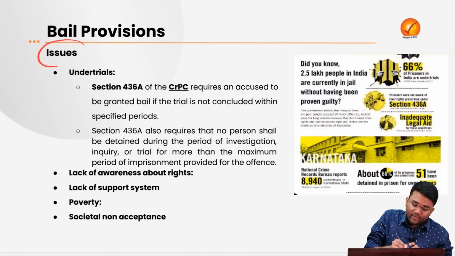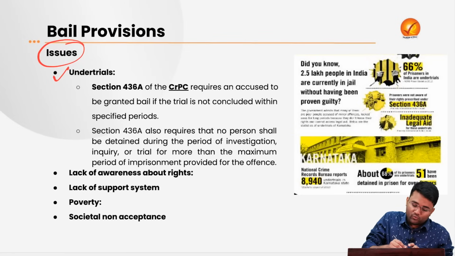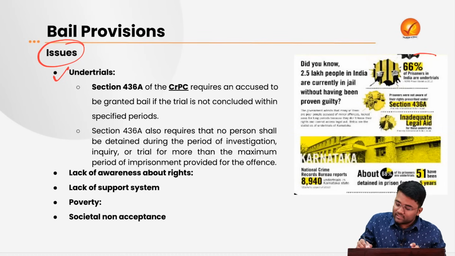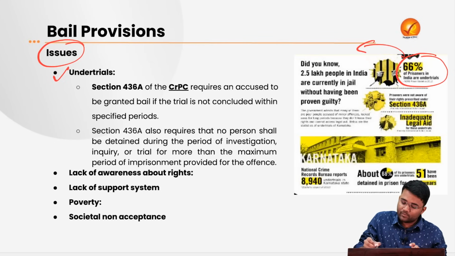Now, what are the major issues involving the bail provisions in India? The first is the issue of undertrials. Almost 66% of prisoners in India are undertrials as per the data of the NCRB.